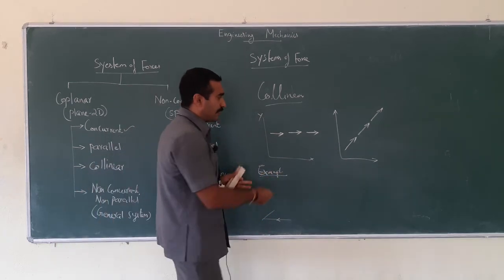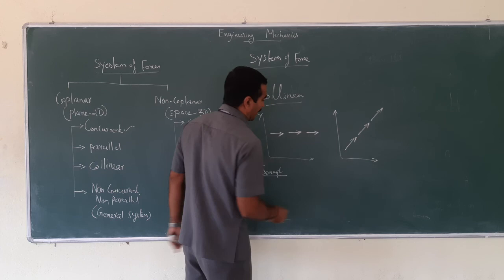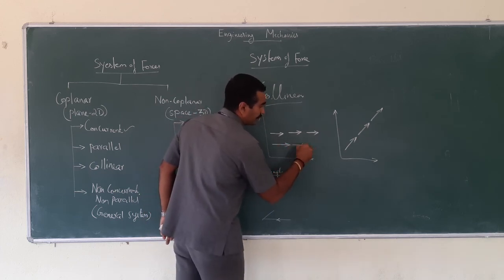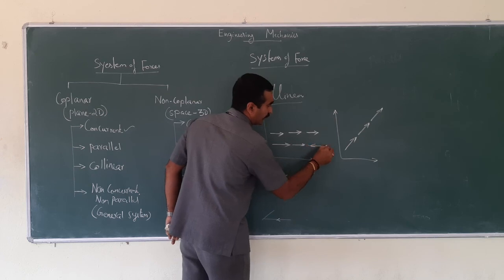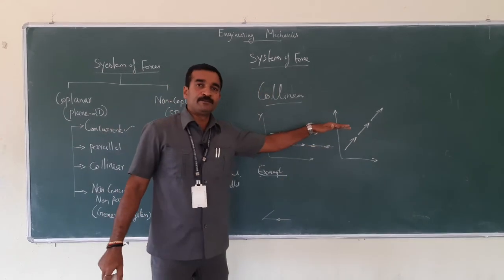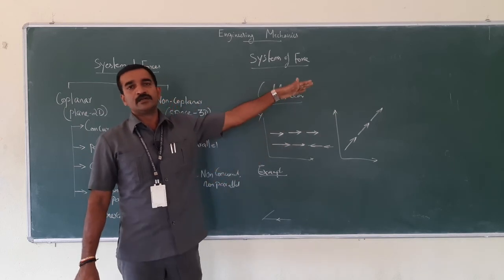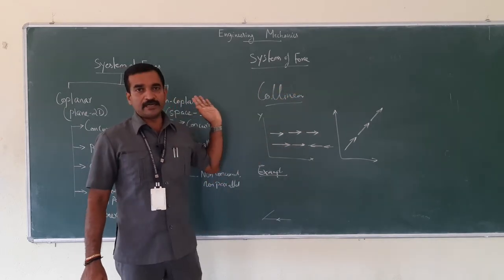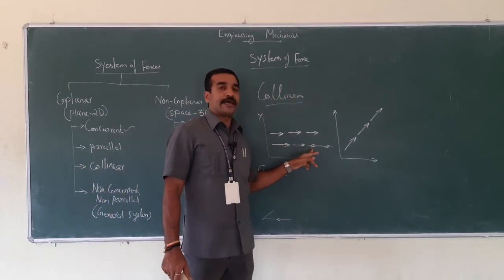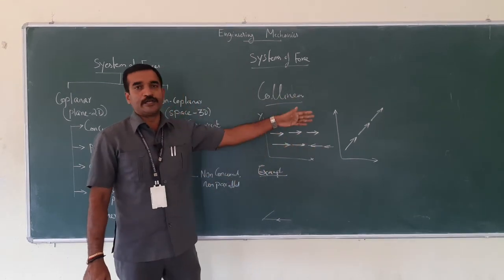Not necessarily is it always in the same direction. It can be in the opposite direction also. If the forces are in the same direction, then it is called like collinear forces, that is coplanar like collinear forces. If it is in the opposite direction, then it is called unlike collinear forces.